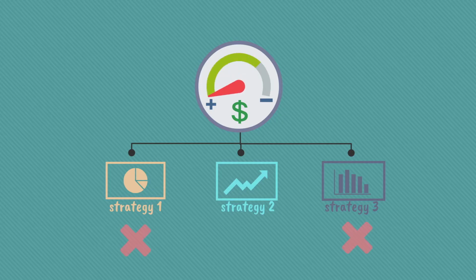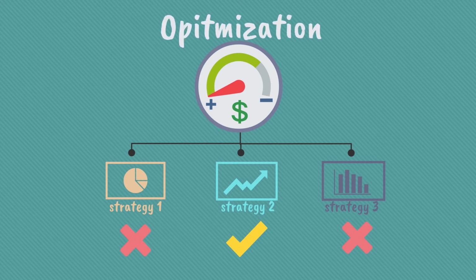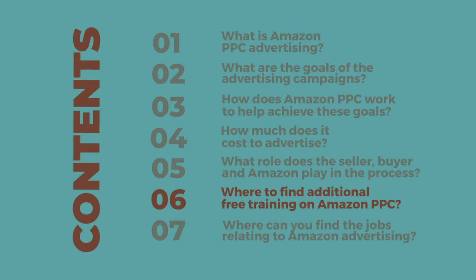The process of finding the most profitable strategies is known as optimization. Optimization means that for every dollar the seller spends, he maximizes his total profits. Next, we will talk about where to get additional training and where to find the jobs.